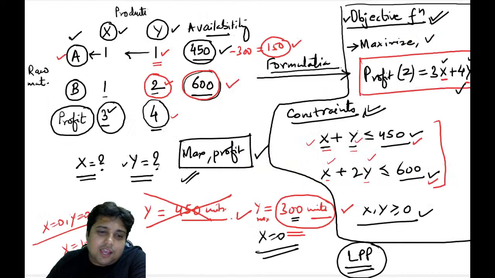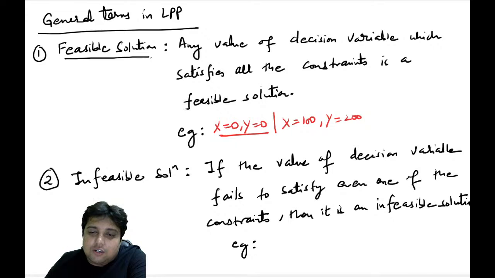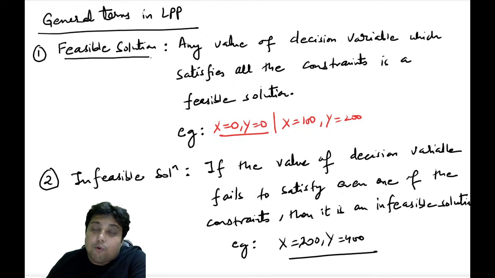Now let us consider x equal to 200, y equal to 400. Is this a feasible solution? If I keep x equal to 200, y equal to 400, then 200 plus 400 is 600, which is greater than 450. So that cannot be the case. This constraint fails to satisfy. Again, keeping x as 200 here, y as 400 here, this constraint also fails. So remember my friends, x 200, y 400 fails to satisfy both the constraints, and it is an infeasible solution.